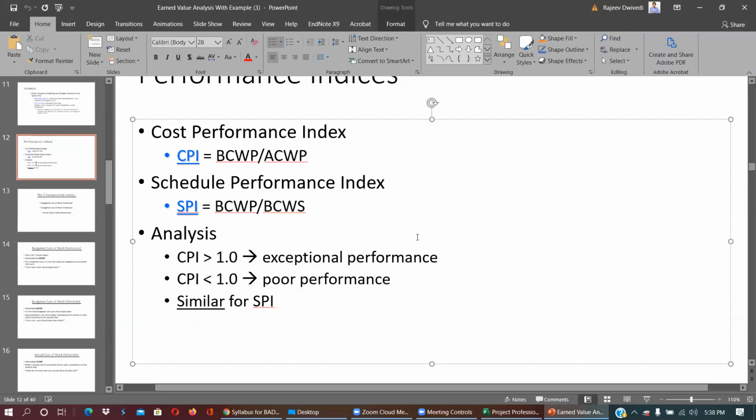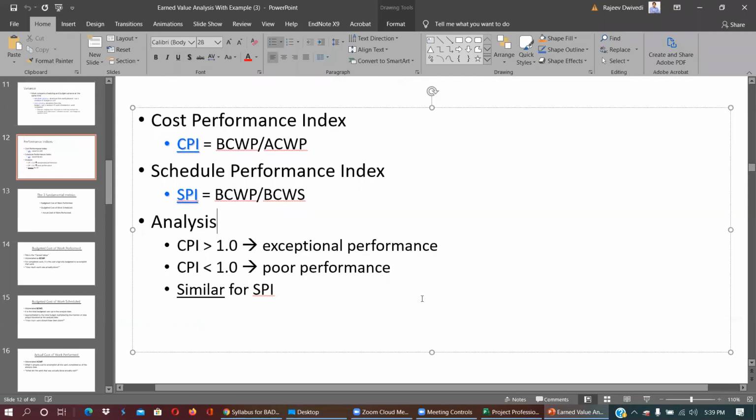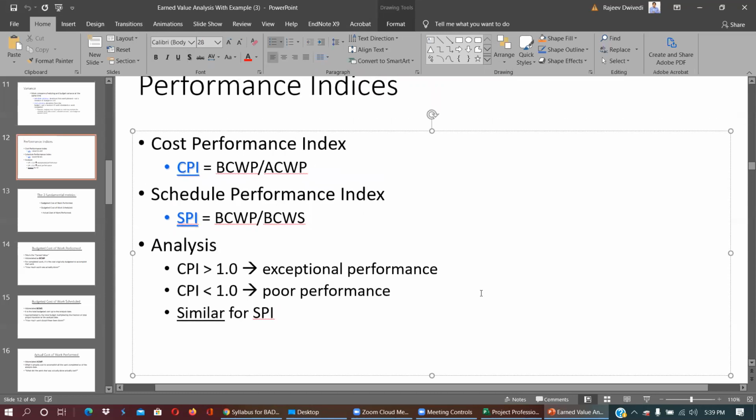If it is less than 1, that means poor performance. And if it is exactly 1, that means you are going as per the plan, exactly following the same deadlines and cost structure that is planned. So this is another learning in the earned value analysis module.